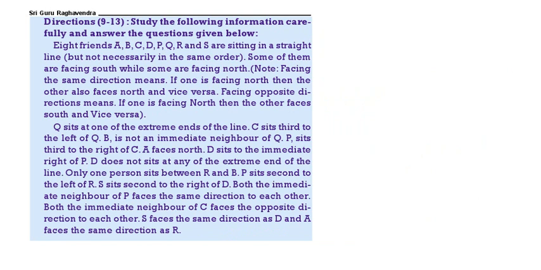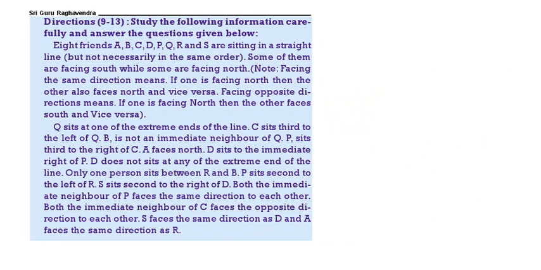the immediate right of P, D does not sit at an extreme end, only one person is there between R and B, P is sitting second to the left of R, S is second to the right of D, both the neighbors of P face the same direction, both the immediate neighbors of C face opposite direction, S faces the same direction as D and A faces the same direction as R.